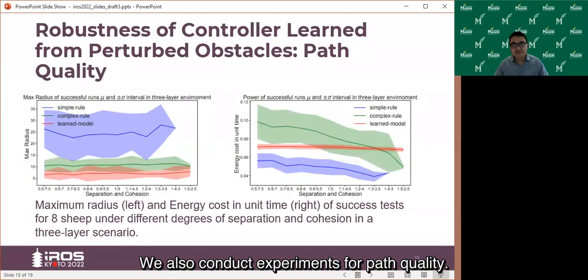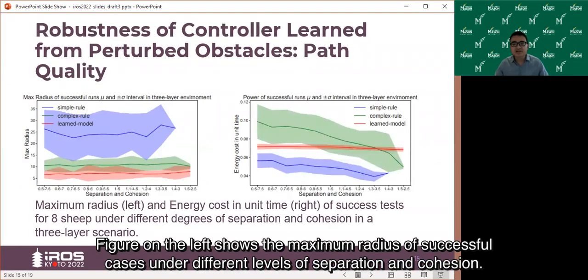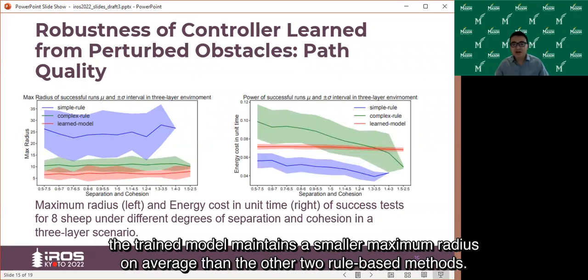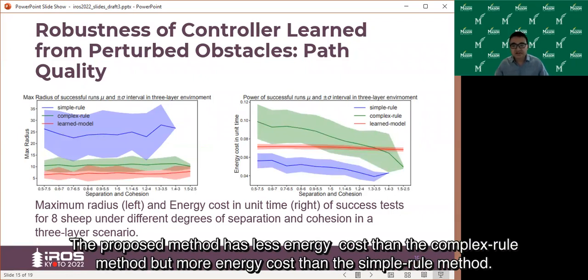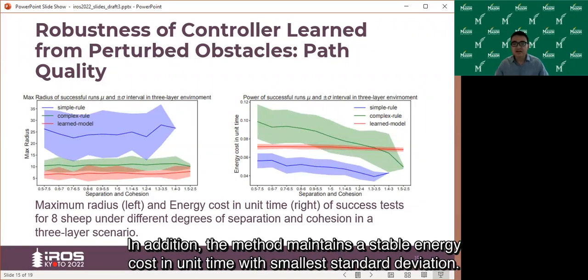We also conduct experiments for path quality. The figure on the left shows the maximum radius of success cases under different levels of separation and cohesion. The trained model maintains a smaller maximum radius on average than the other 2 route-based methods. The figure on the right shows energy cost per unit time. The proposed method has less energy cost than the complex rule method, but more energy cost than the simple rule method. In addition, the method maintains a stable energy cost per unit time with the smallest standard deviation.